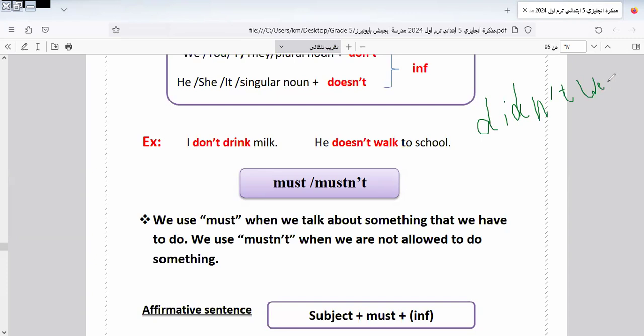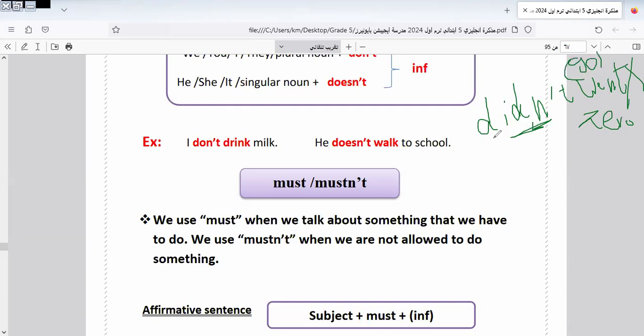I will write it again more times to not do it. Okay, it's wrong. Why? It will take 0. Why take 0, Miss Iman? Because here, as we said, after didn't the verb must be in the infinitive form like this. We have didn't go, not went.